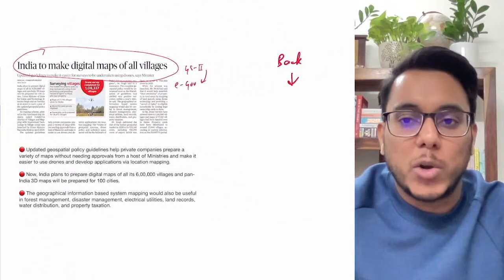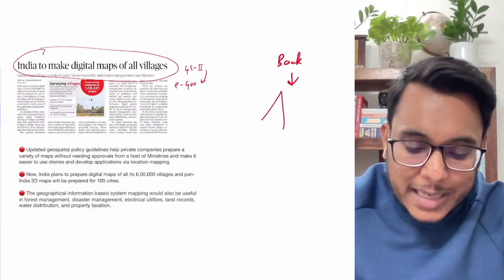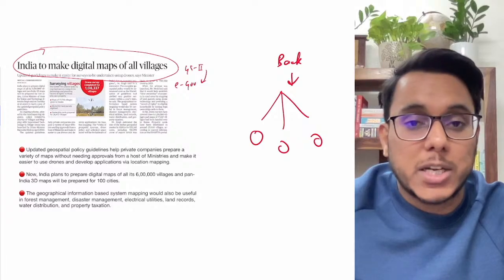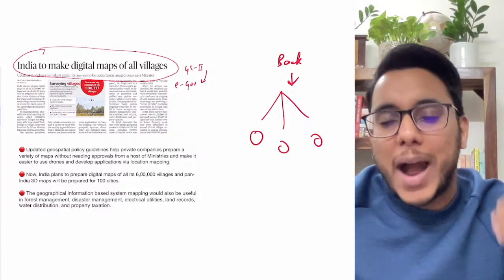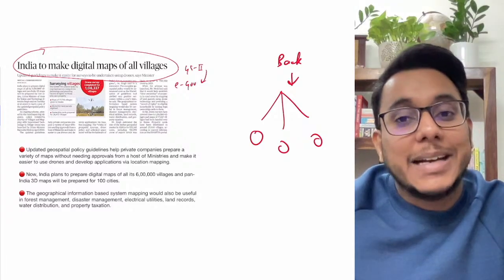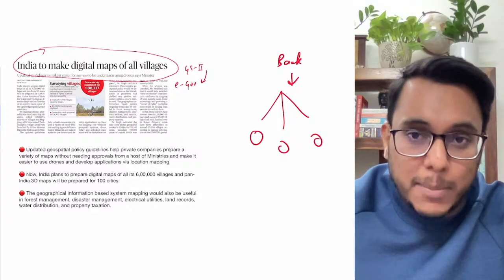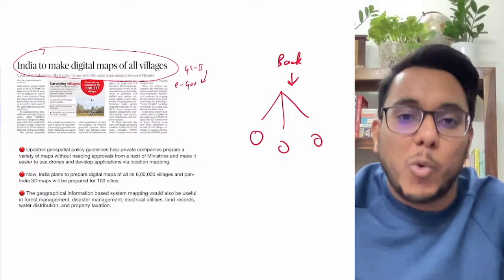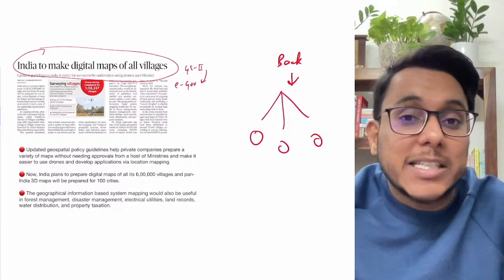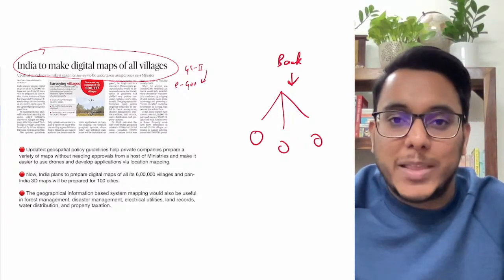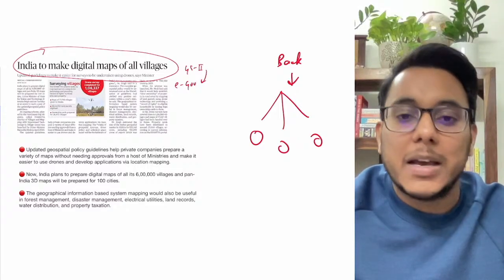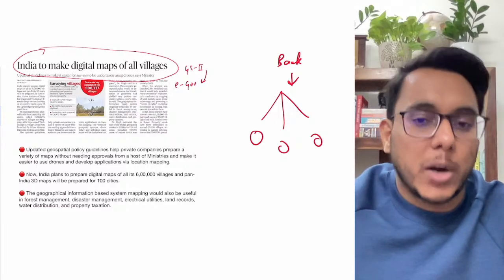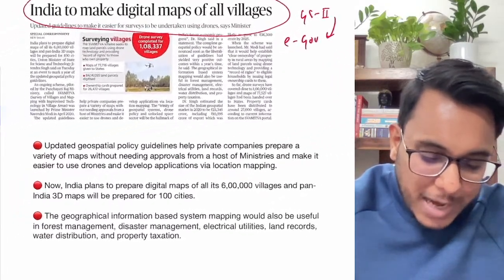See, I have told you that land titles and land parcels are often disputed, and ownership is not very clear. Now, making digital maps, digitally identifying the land parcels and then attaching those parcels to a specific person, what will it lead to? It will lead to the digitization of land records. And when the digitization of land records happens, many of the land disputes will not come up in future. Is it clear?